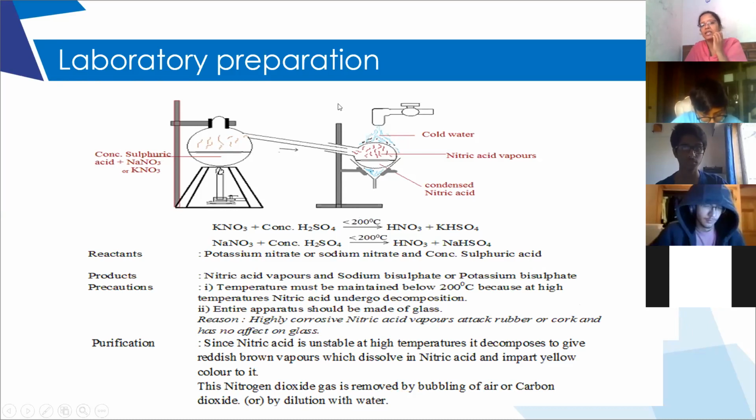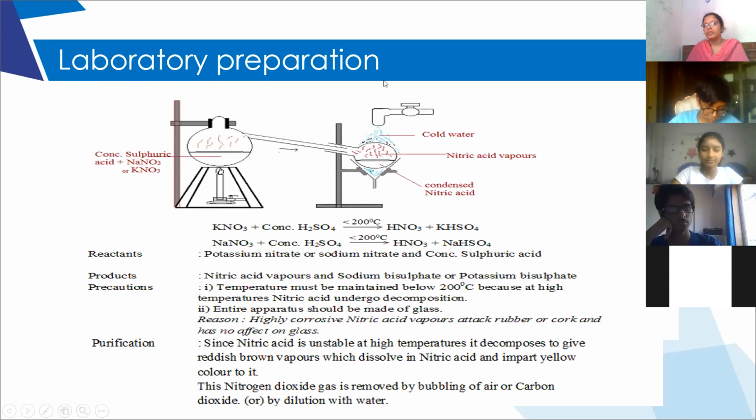And next, the entire apparatus is made up of glass. Why is it made up of glass? The reason is this: nitric acid vapors at high temperature are highly corrosive. They may attack the rubber or cork. So due to the highly corrosive nature of nitric acid, the entire apparatus is made up of glass. Clear? Okay.